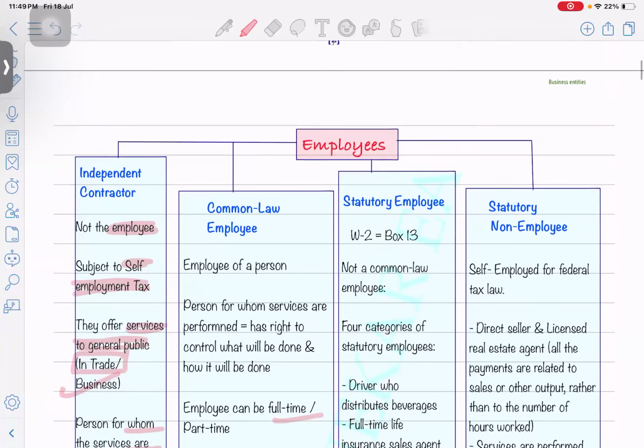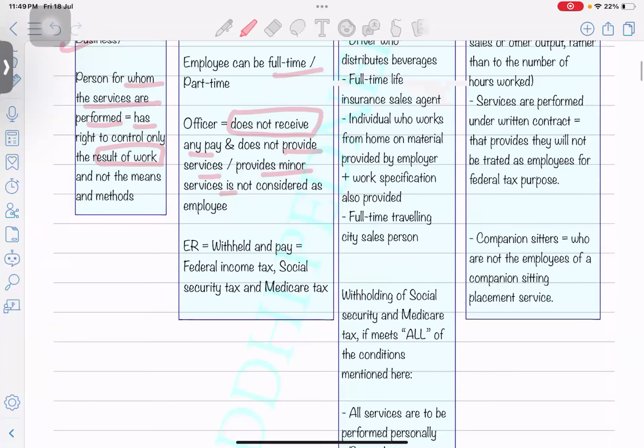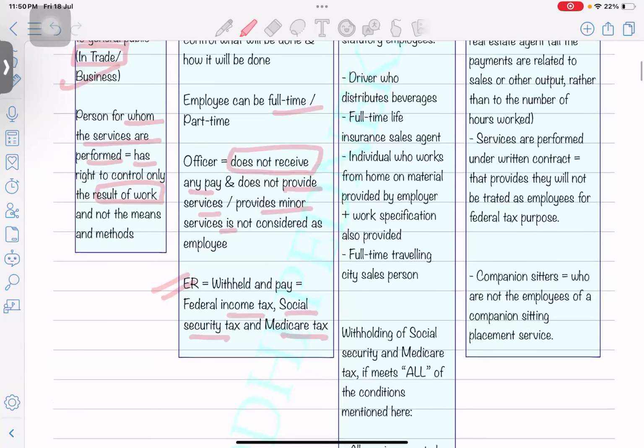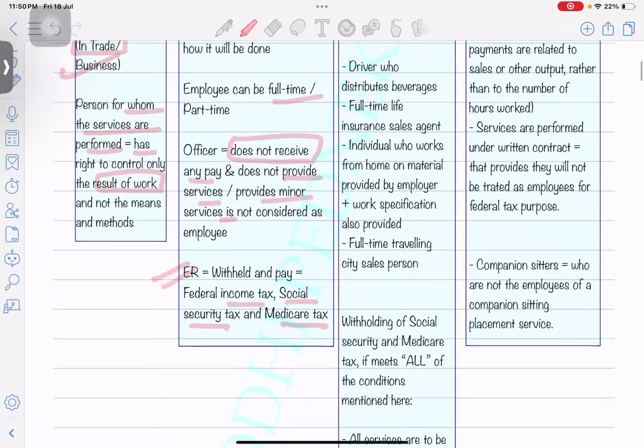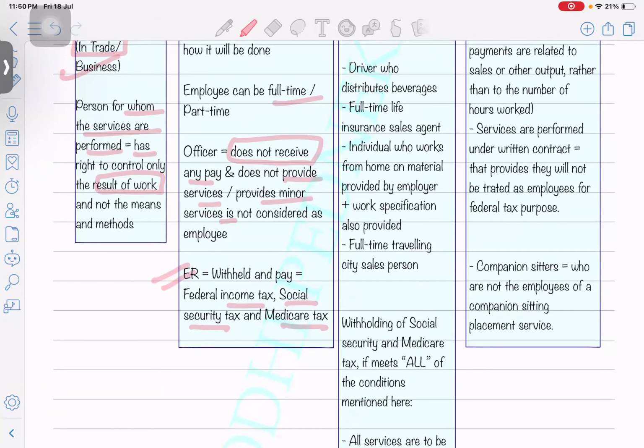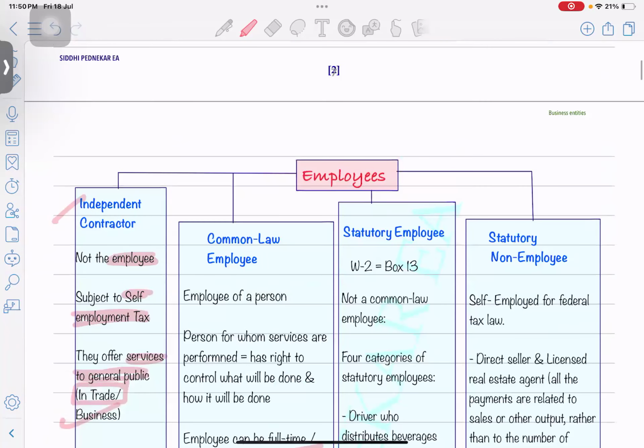That person is not your common law employee. Okay. Whoever is the employer has to withhold or pay federal income tax, social security and Medicare taxes. In the case of an independent contractor, you are not going to withhold any Medicare or social security. If the person is a contractor, you just need to do federal income tax withholding, that's it. You don't have to do any social security or Medicare withholding. That is done for the common law employee.